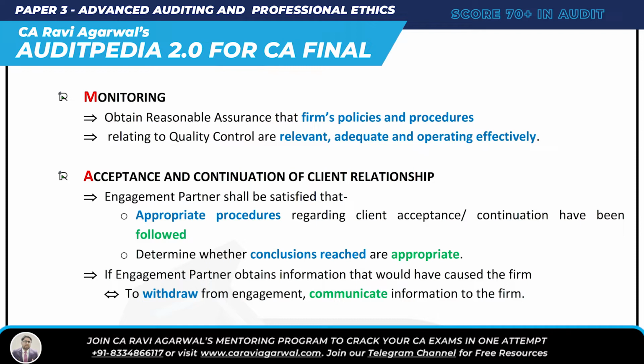And if the engagement partner obtains information that would have caused the firm to withdraw from the engagement, communicate it to the firm. That's it. So we are done with assignment of engagement team, ethical requirement, monitoring, and acceptance.